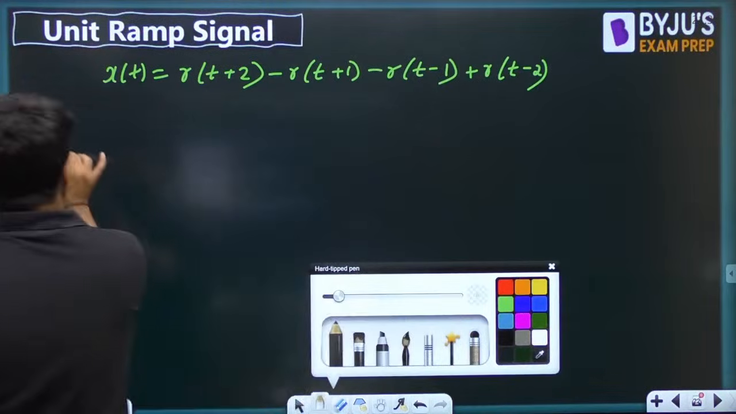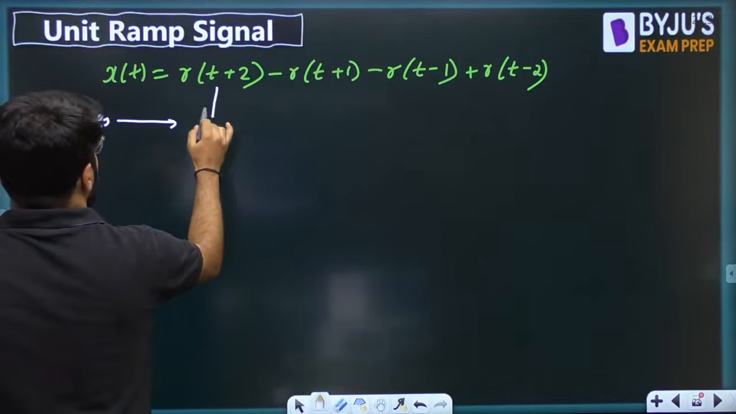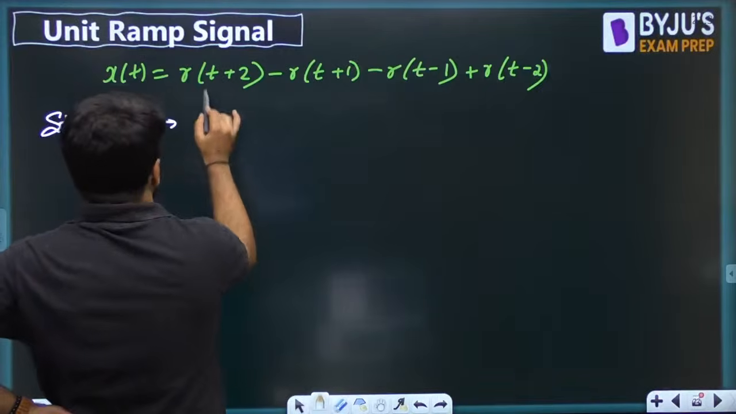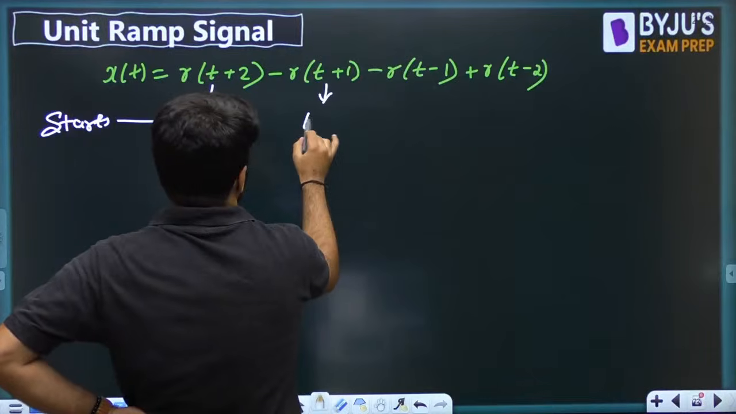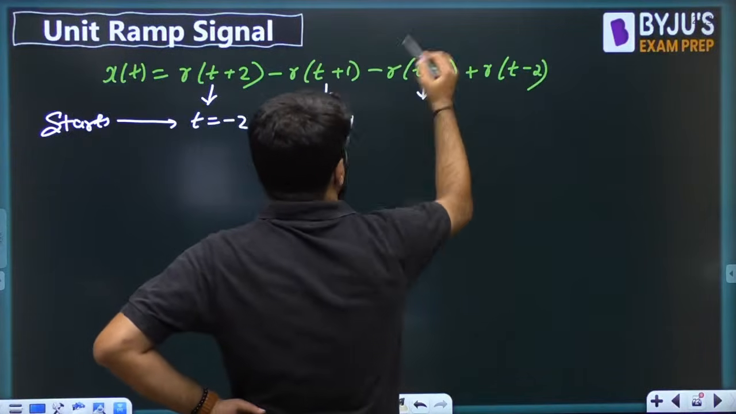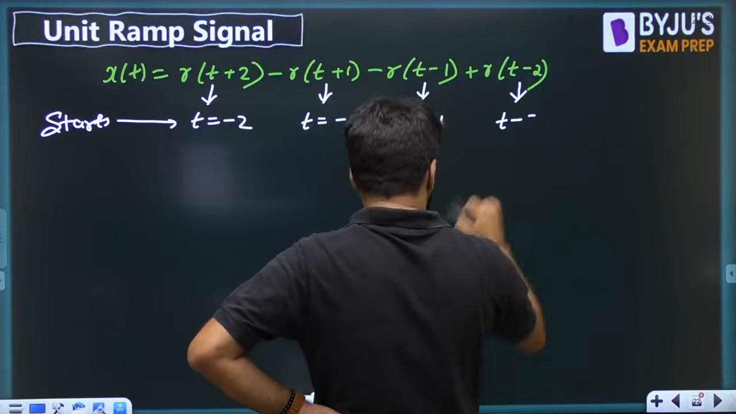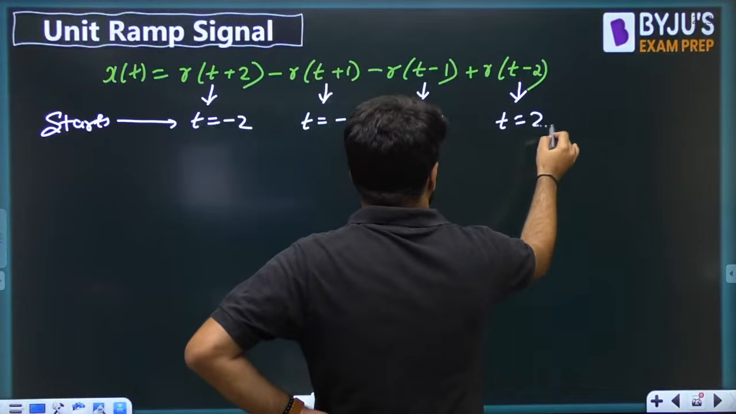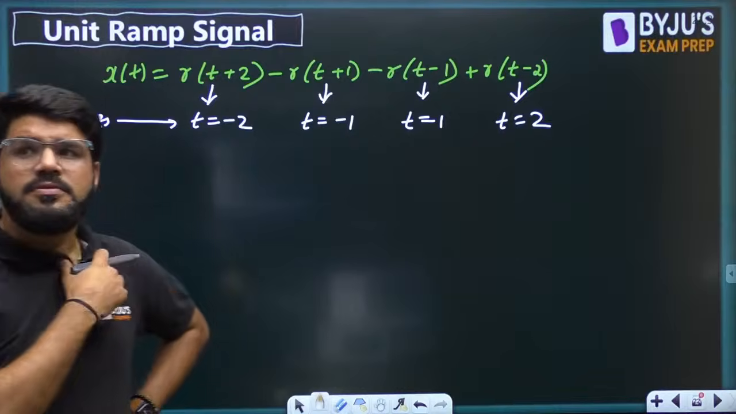Now, what are the starting points? t plus 2, left shifted, starts at t equal to minus 2. This one starts at minus 1. t minus 1, right shifted, starts at t equal to 1. t minus 2, again right shifted, starts at t equal to 2.